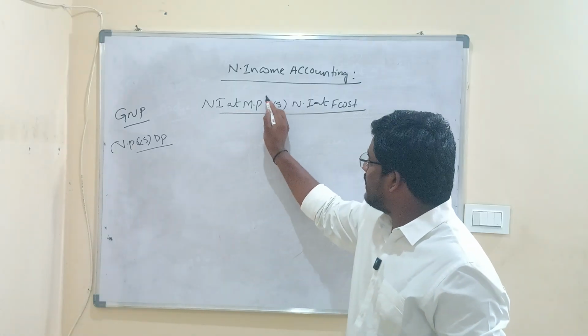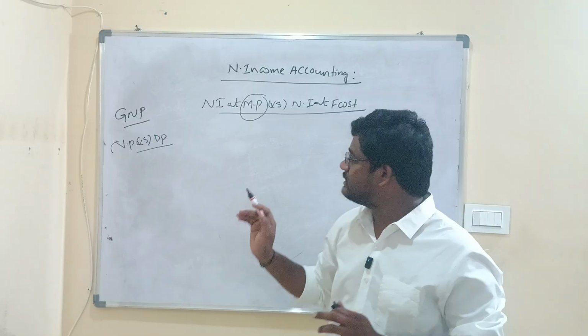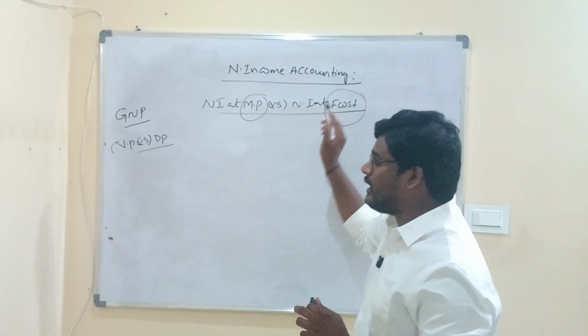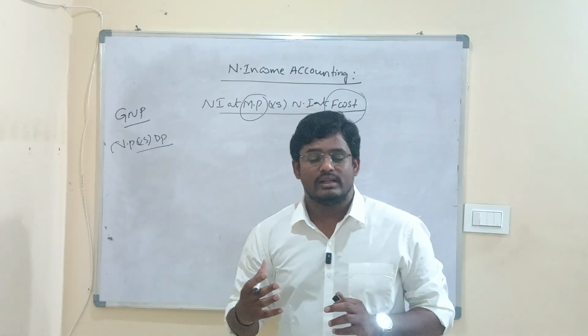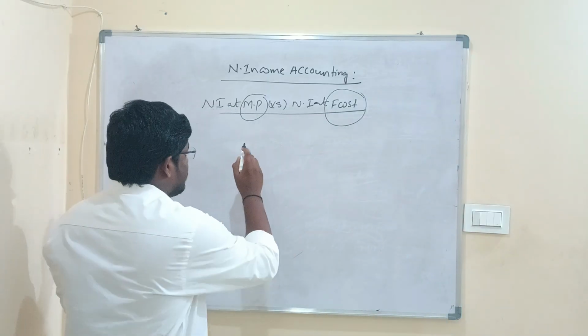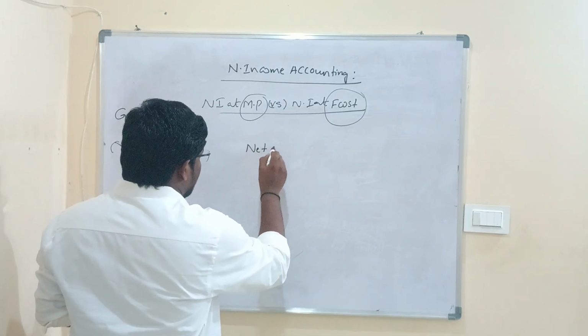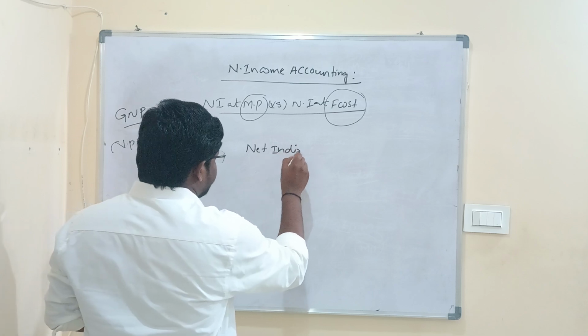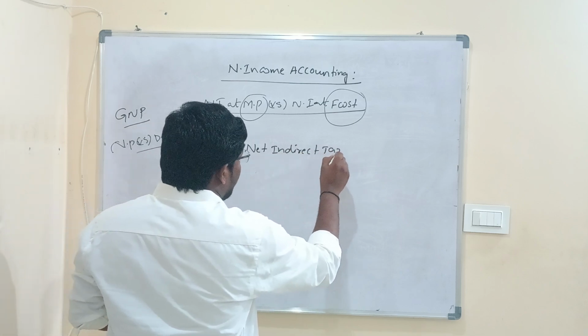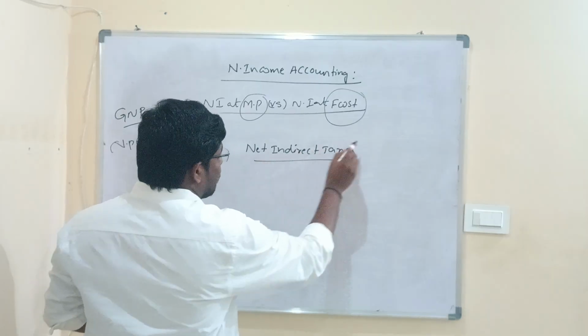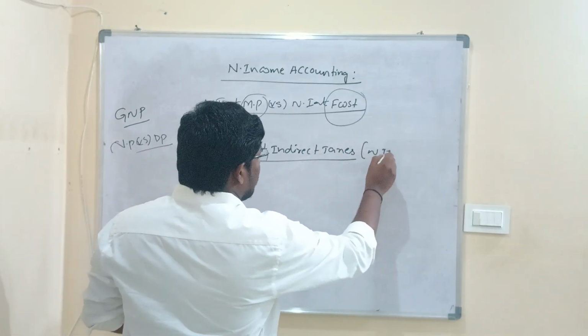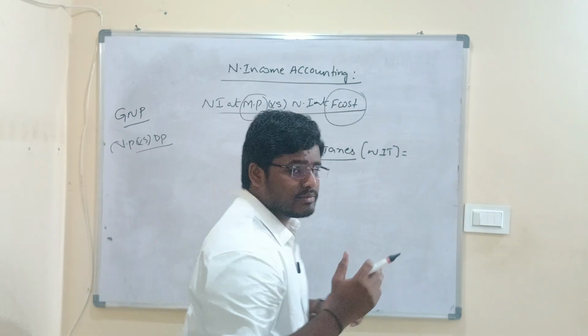Now, to understand what exactly national income at market price and national income at factor cost are, one little bit of concept we have to understand, that is known as net indirect taxes. Net indirect taxes, which is referred to as NIT, is a term that has been outdated.